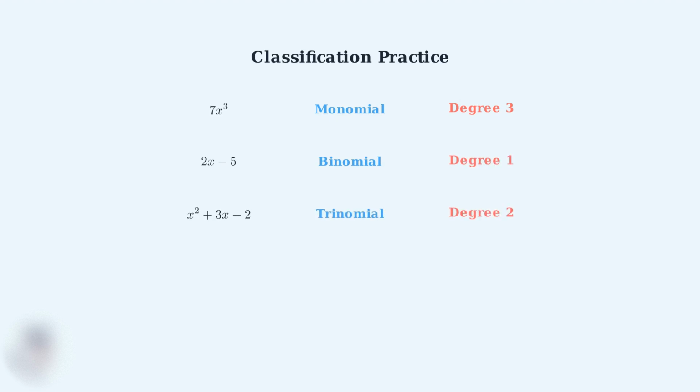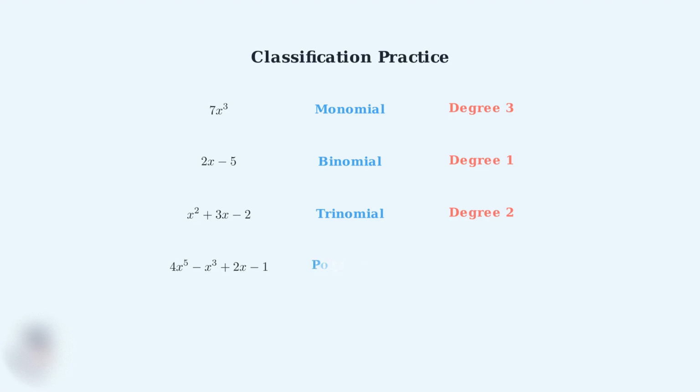Now practice identifying polynomial types and degrees with these examples. We'll examine each polynomial and determine both its classification by terms and its degree. The polynomial 7x to the power of 3 is a monomial with degree 3. The polynomial 2x minus 5 is a binomial with degree 1. The polynomial x to the power of 2 plus 3x minus 2 is a trinomial with degree 2.